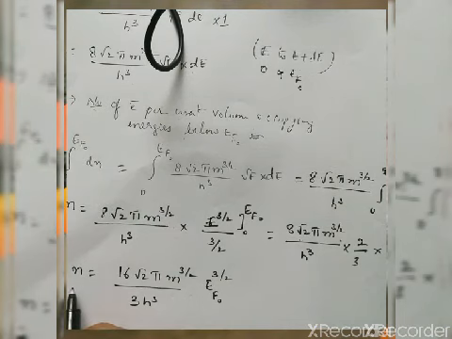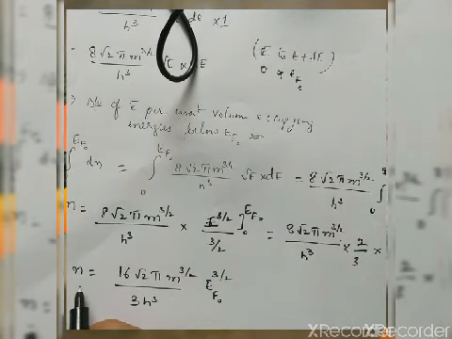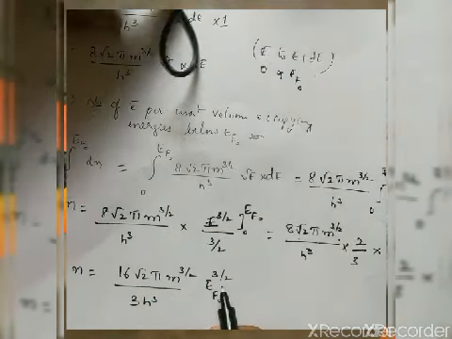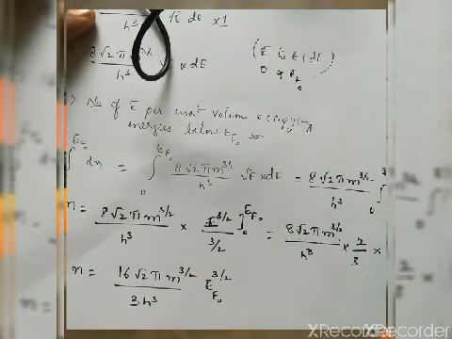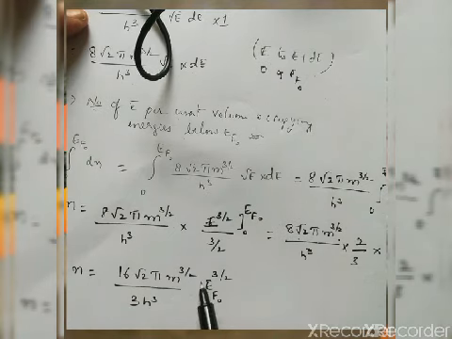So here the concentration of electrons, or the number of electrons present per unit volume within the energy range 0 to EF naught, or you can say the number of electrons present per unit volume occupying the energy levels below EF naught, is n is equal to this. So here you can see I have obtained EF naught power 3 by 2. So from this I write what is EF naught. Why? Because I want to obtain an expression for Fermi energy at 0 degree Kelvin. So EF naught is Fermi energy at 0 degree Kelvin.